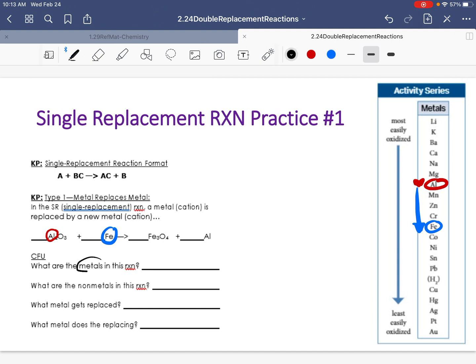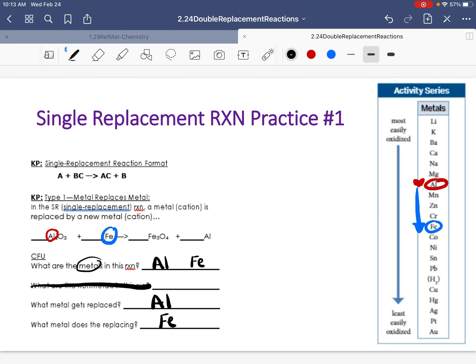What are the metals in this reaction? We're working with aluminum and we're working with iron. Non-metals, we can skip that question. What metal's getting replaced? So the one getting replaced is the one in the current relationship, so it is aluminum. And what metal is doing the replacing? The one trying to replace it is iron. It's always the single one. That's the one trying to break them apart.